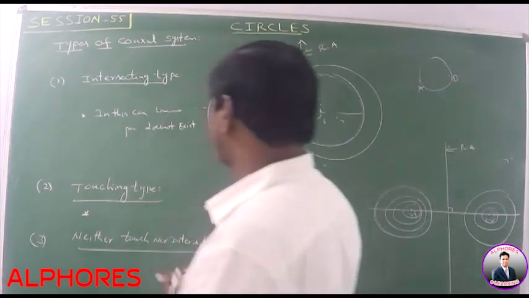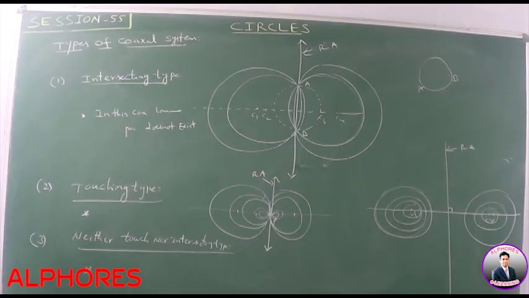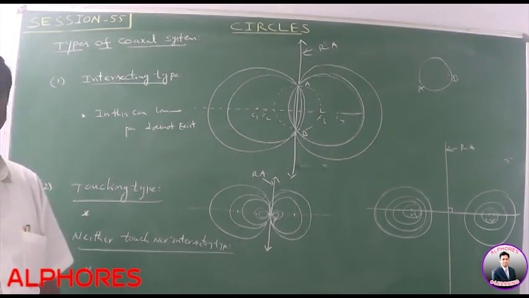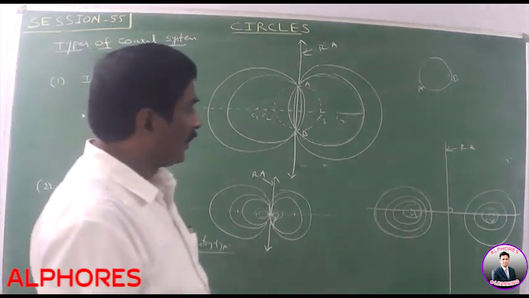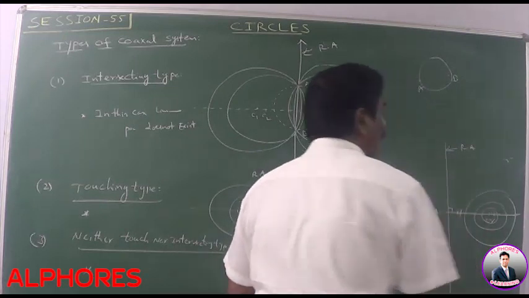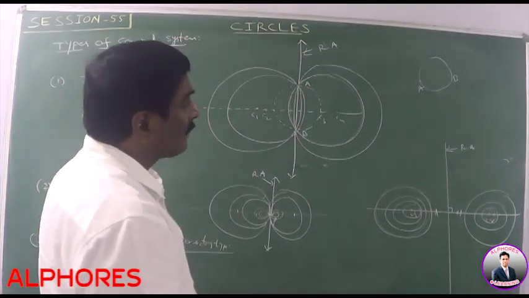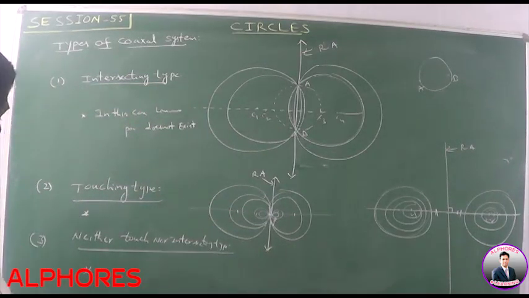Please note the diagram. In this case we get two limiting points. And at the same time, one of the limiting points is the image of the other. These two are equidistant. One limiting point is the image of the other limiting point with respect to the radical axis. Please note this value. In this case, we get two limiting points.